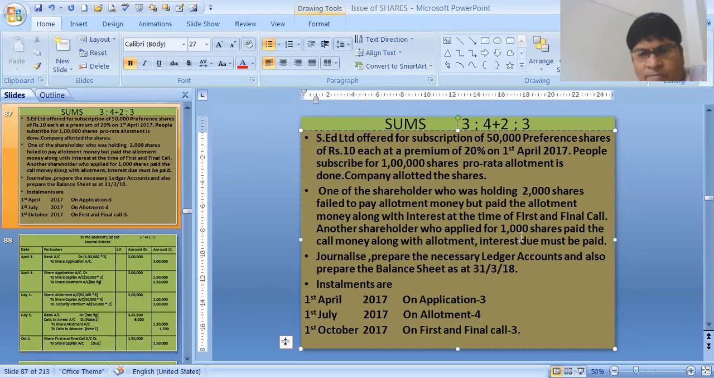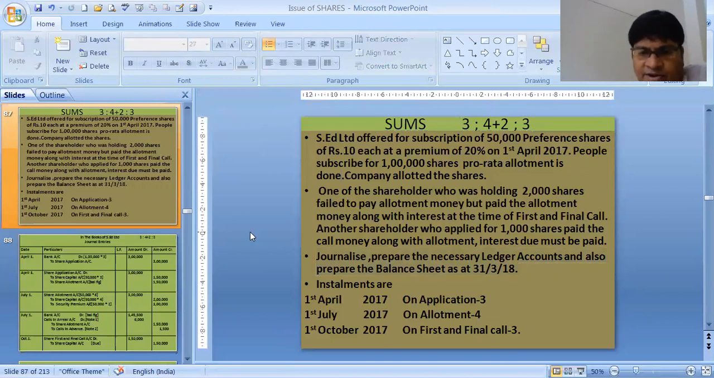Another shareholder who applied for 1,000 shares paid the call money along with allotment. Interest due must be paid. Then journalize, prepare the ledger accounts, and also prepare the balance sheet. Okay, this is the sum. And installments are ₹3 on application, 4 on allotment, and 3 on first and final call. As there was a 20% premium, so 4 plus 2 it will become.